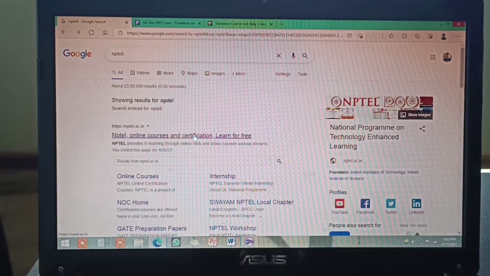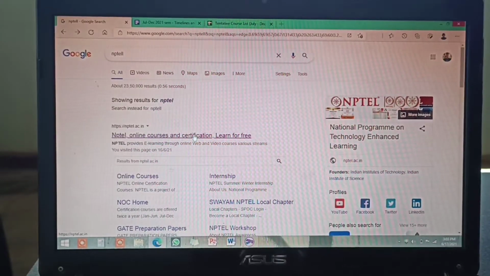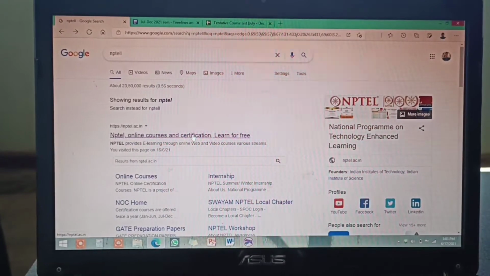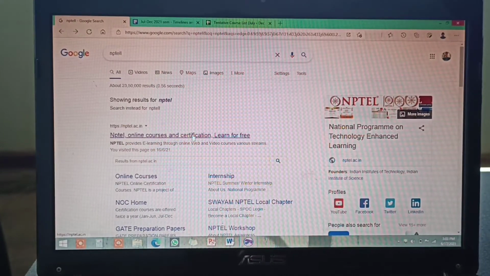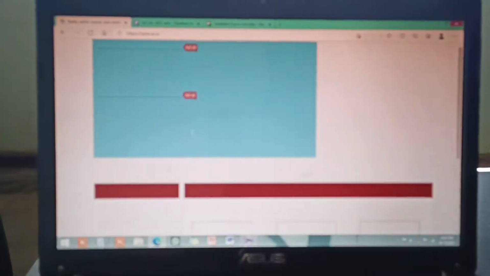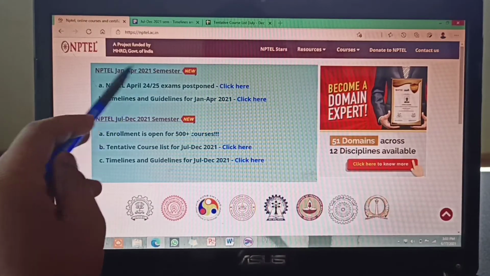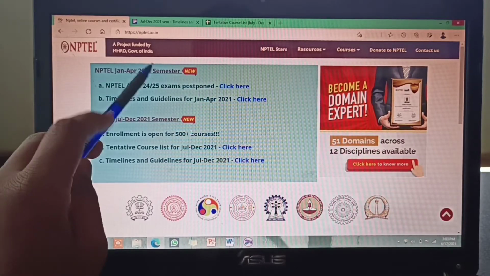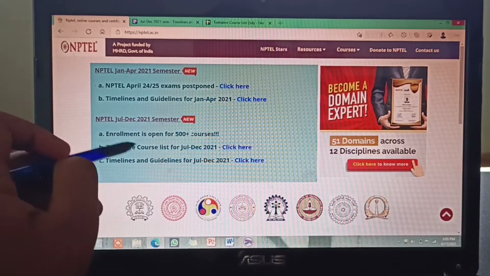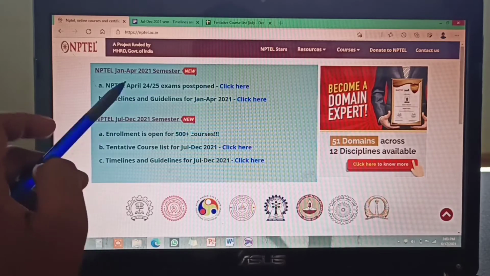So now we are on our laptop screen and you can see I have searched NPTEL and the very first link, nptel.ac.in, we have to click it, and it will redirect us to this page. This page will show something like NPTEL Jan April 2021 semester. We don't have to do anything with this because we have to take an elective for the July December semester, right?